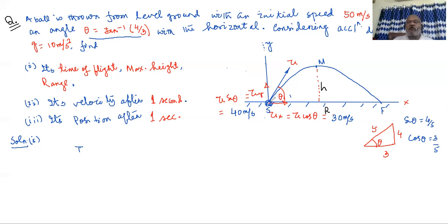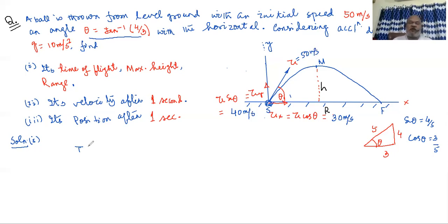That means when the ball starts off, somebody may say it is starting off with an initial velocity equal to 50 meter per second in an inclined way, or somebody, if he or she says that it is having a combined velocity which is horizontal 30 meter per second and vertical 40 meter per second, that is also okay.